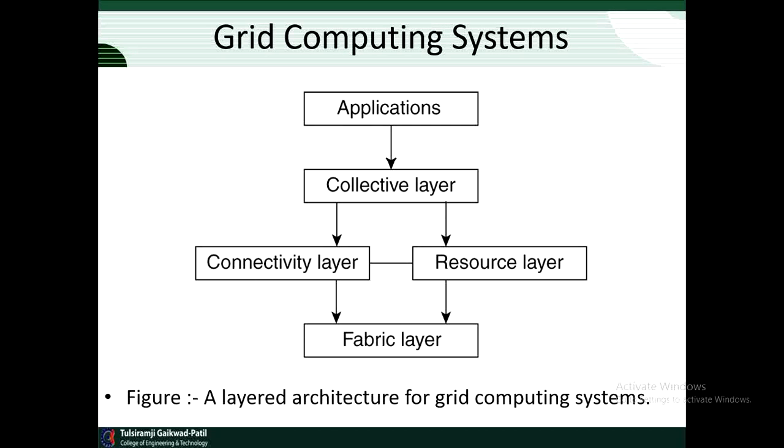Then we will see the grid computing system. A characteristic feature of cluster computing is its homogeneity. In most cases, the computers in a cluster are largely the same. They all have the same operating system and are all connected through the same network. In contrast, grid computing systems have a high degree of heterogeneity, and no assumptions are made concerning hardware, operating system, network, administrative domain, security policies, etc.